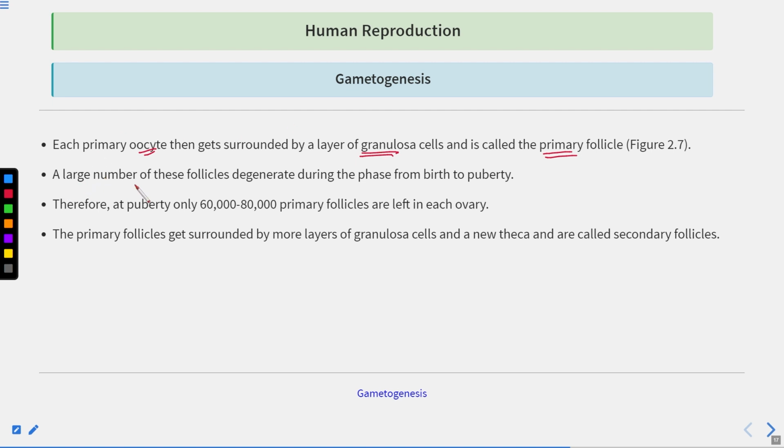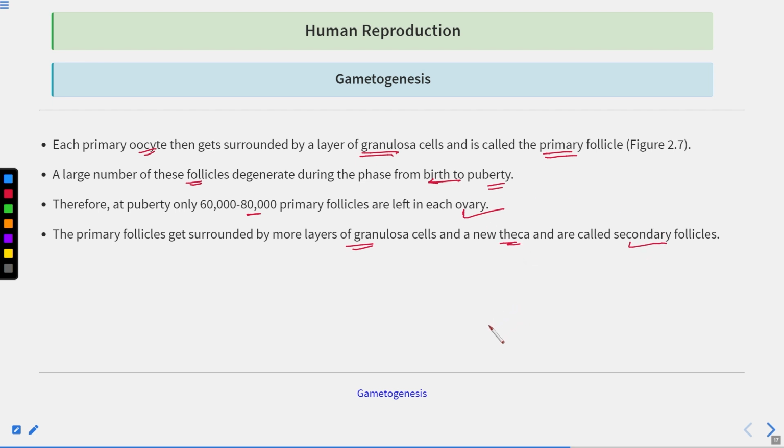Okay. Now a large number of these follicles degenerate during the phase from the birth to the puberty. So a lot of these primary follicles degenerate from the birth till the female individual reaches the puberty. Therefore at puberty only 60,000 to 80,000 primary follicles are left in each ovary because most of them get degenerated. Now the primary follicles get surrounded by more layers of granulosa cells and a new theca, and they are now known as the secondary follicles.